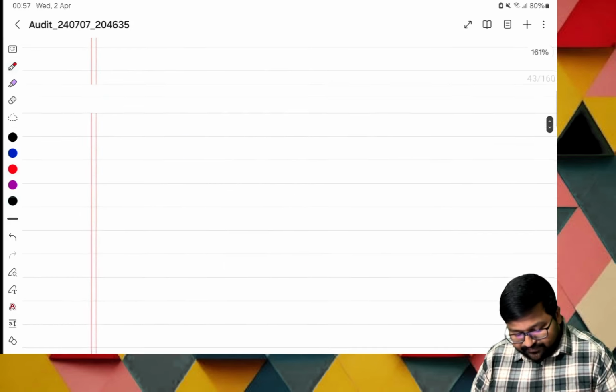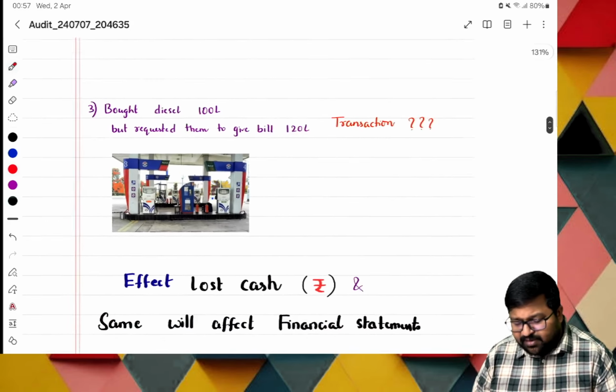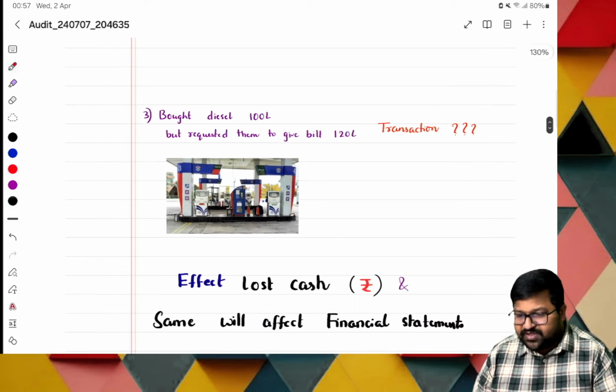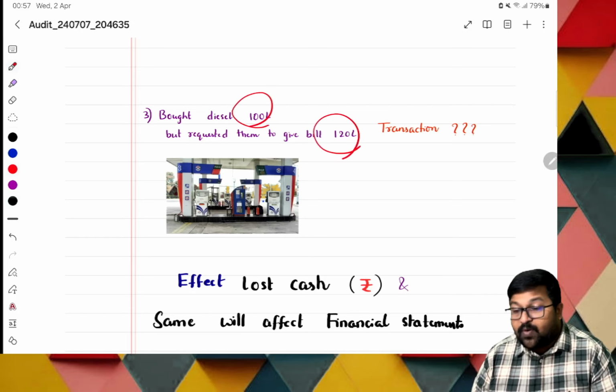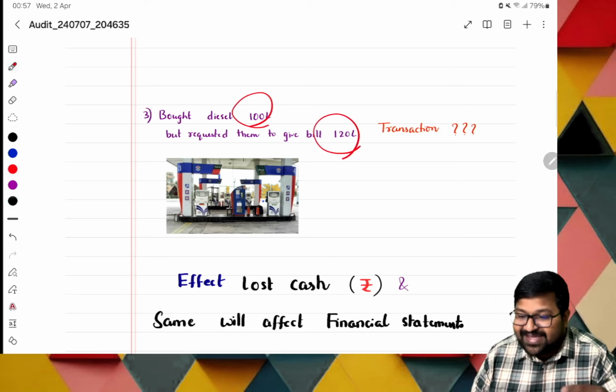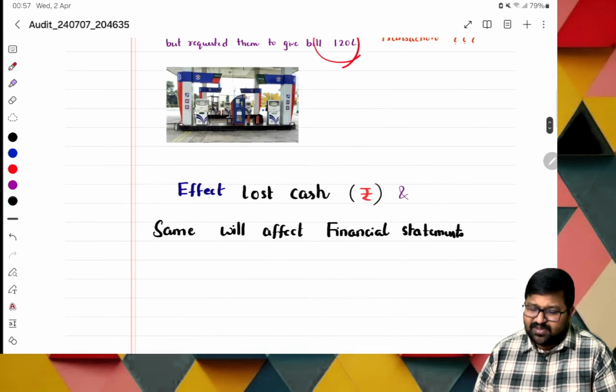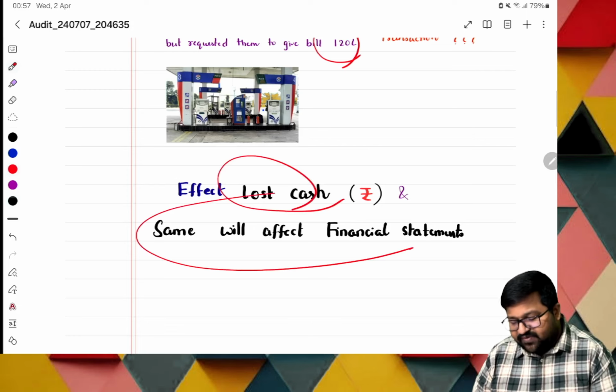Okay, next. So, for example, I've gone to a fuel station and filled fuel. Okay, how many liters, ma? 100 liters. But how much did I require, ma? 120 liters, extra 20. Sir, what is the effect, ma? Same thing. We lost the cash, and the same will affect the financial statements.